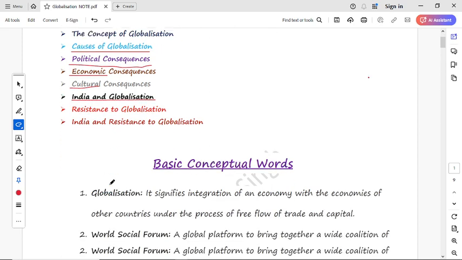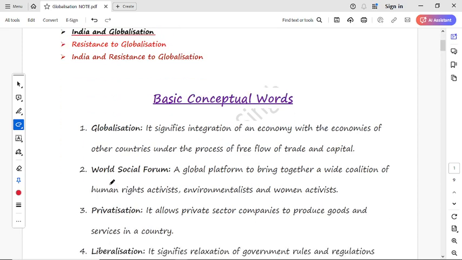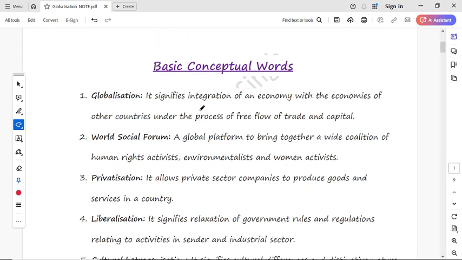Okay, now first we'll discuss the basic conceptual words, meaning the basic words that have been used in the chapter. The first term would be globalization. See, it signifies integration of an economy with the economies of other countries through the flow of trade and capital. It means that globalization is an integration of an economy with the economies of other countries in terms of trade and capital.